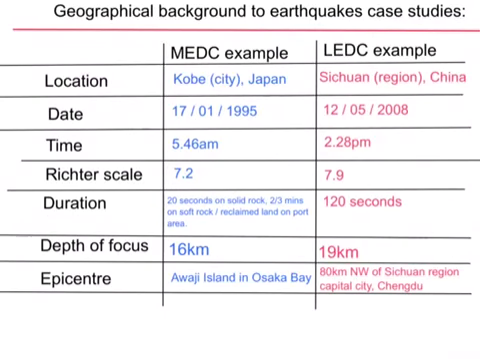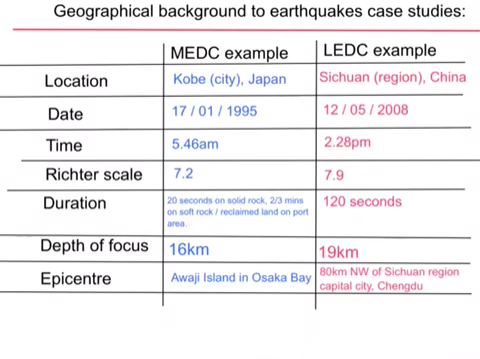First of all, we're going to go through the geographical background to the earthquake case studies. So our MEDC example, so our rich part of the world, is the city of Kobe in Japan, whereas our LEDC example, or poorer part of the world, is Sichuan, which is a region in China. The MEDC example occurred on the 17th of January 1995, whereas the Sichuan example was the 12th of May 2008. Okay, so the Chinese example is more recent.